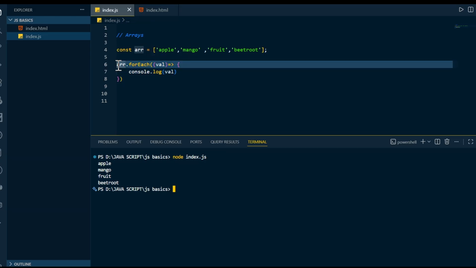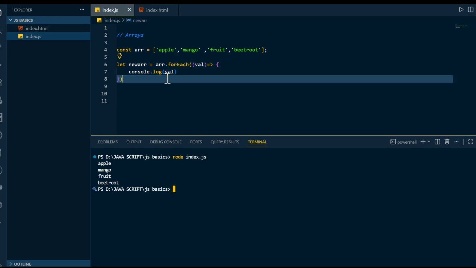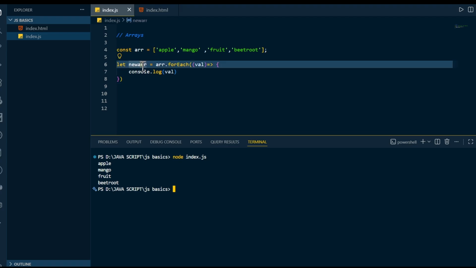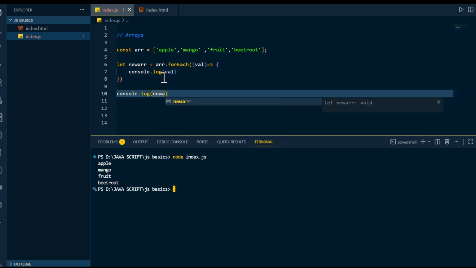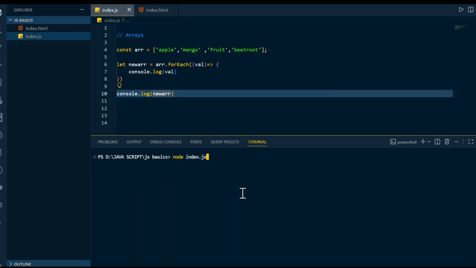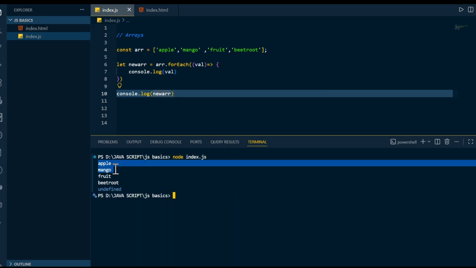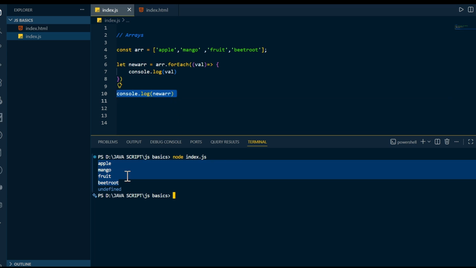Let's say you are storing this, let newArr. I hope you got that. I am storing this in the new array, and it should also be an array because you are running a loop here. If I come here and do console.log of the new array, clear the terminal, compile and run, see it is printing apple, mango, fruit, beetroot, and for this console it is saying undefined. I hope you got this understanding of the forEach loop.